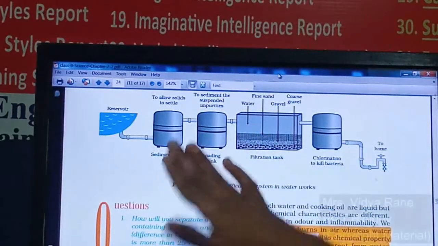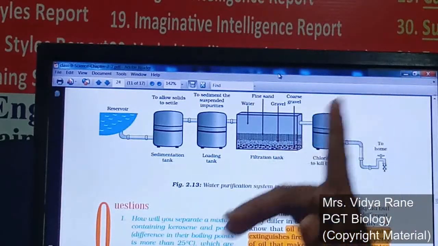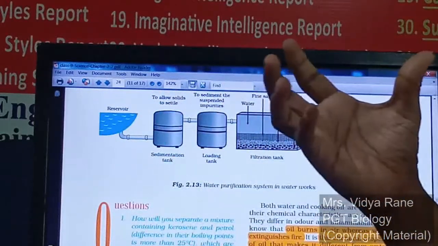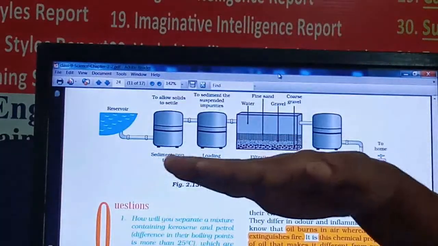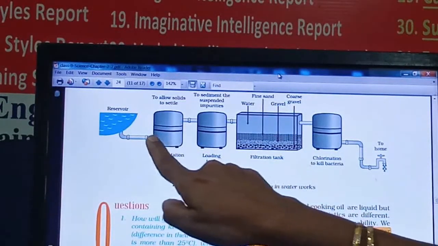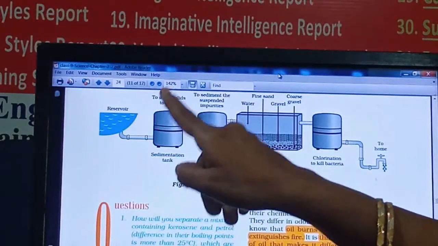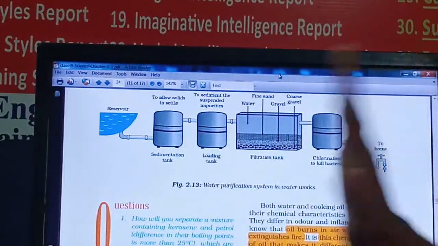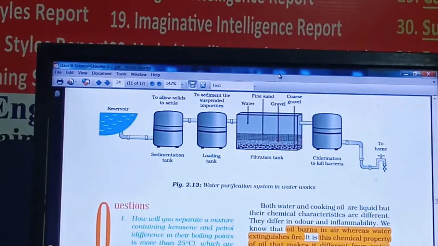When you keep this water undisturbed for a long time, maybe for 1 day, all the heavy particles slowly settle down and make a thick layer at the base. The remaining lightweight particles and water stay here. By this method we have removed all heavy impurities.